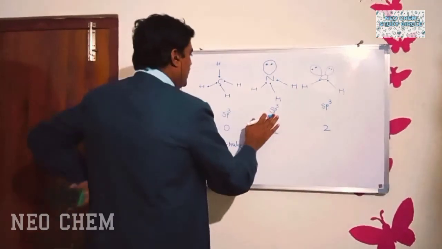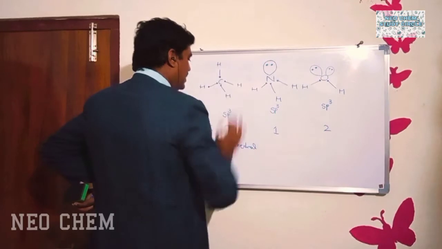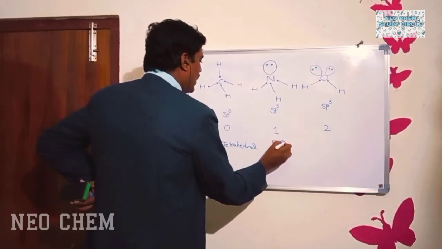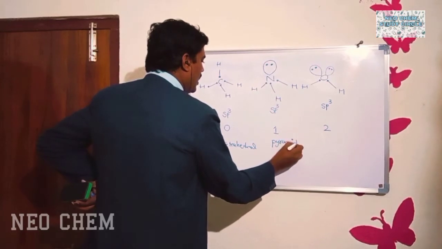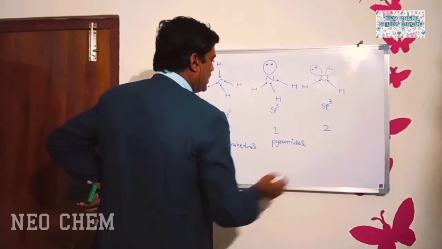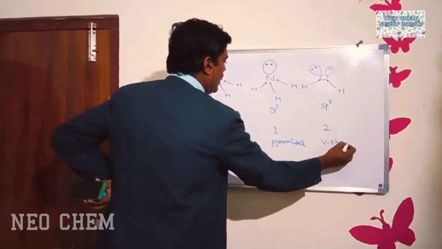After sp3 hybridization, if one lone pair of electrons is there, then the geometry is what? Pyramidal. If two lone pairs are there over the central atom, then the geometry is V-shape.